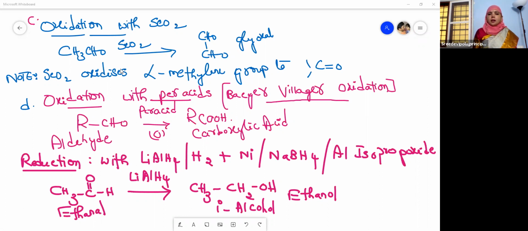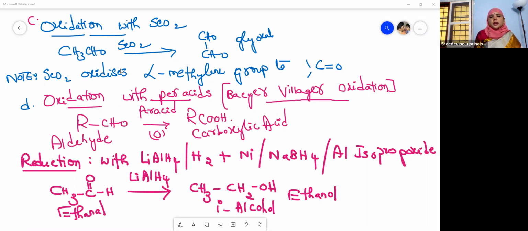The alpha methylene group is converted into the carbonyl group, so the product is glyoxal here. Then the next one is oxidation with peracids, also called the Baeyer-Villiger oxidation. Here the aldehyde, when treated with a peracid, undergoes oxidation and gives a carboxylic acid.